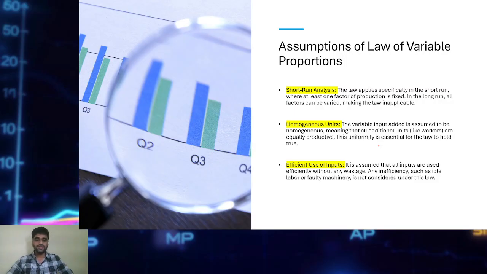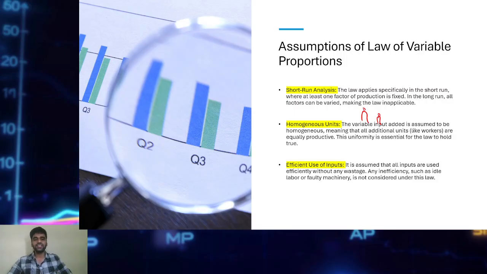The theory assumes that there will be homogeneous units of inputs. If I speak about labor, there will be homogeneous labor who are equally competent and have equal production capacities. Of course, I cannot assume that one particular person is very strong and another is very weak.